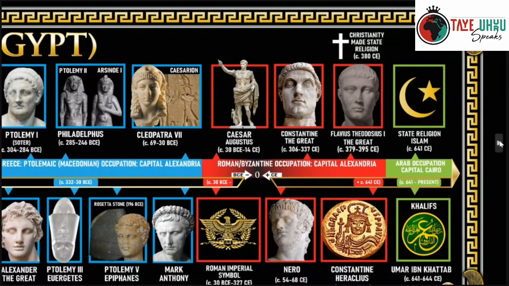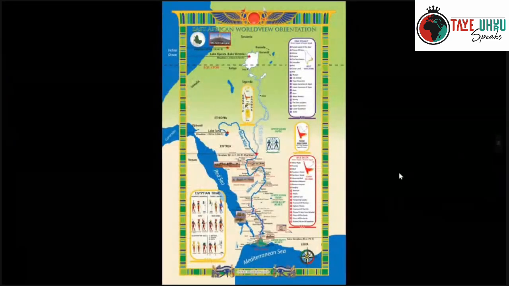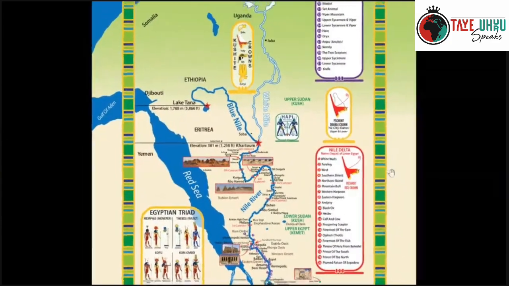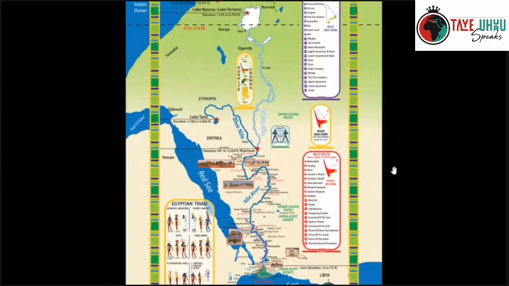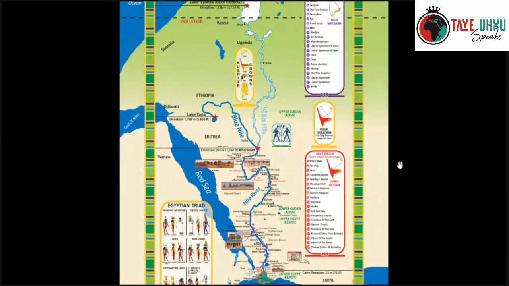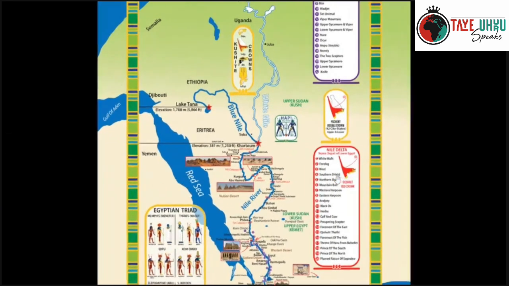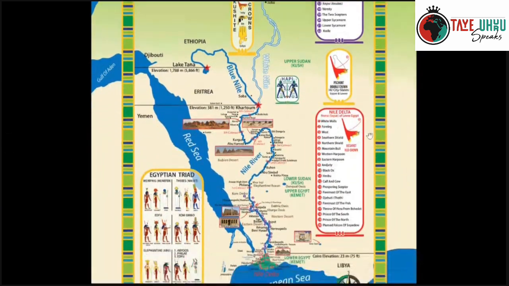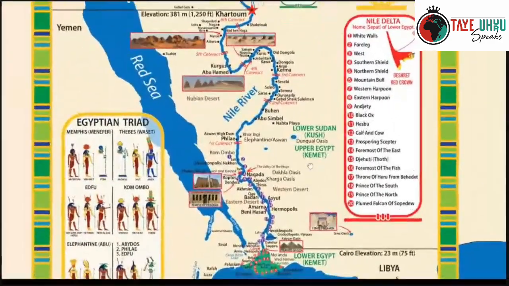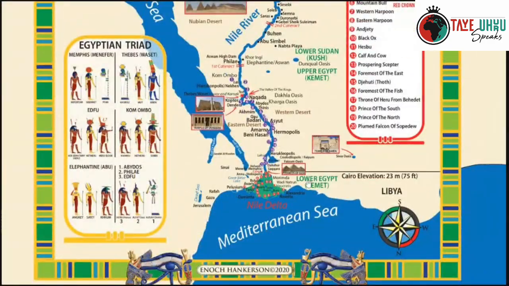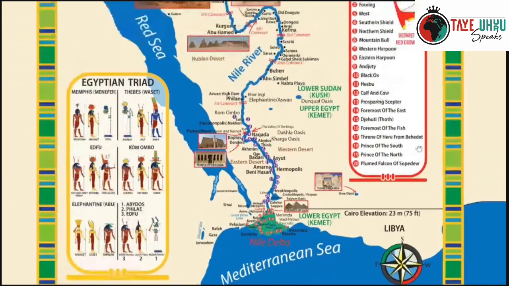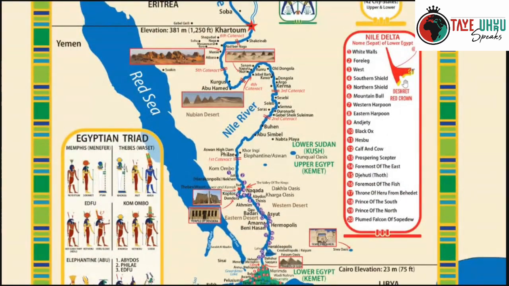I'm going to show you some other things. Here's the map. Real quick, also created by me. I use it as another supplemental tool to go with the timeline I just used to explain what's going on. And you can see the delta that I mentioned. They had 20 nomes or sepats, city-states. Remember the red desert crown?